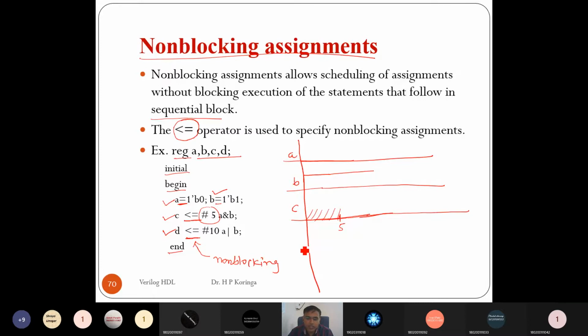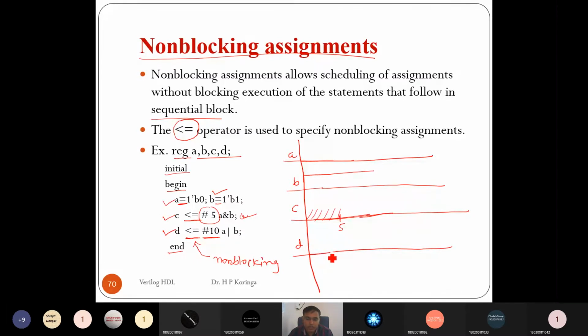Okay. And D here also uses a non-blocking assignment statement. So for non-blocking, you can say it runs in parallel, right? It does not wait for C to finish and then run D. That does not happen in non-blocking. So the new value of D will be obtained after the 10 time unit.